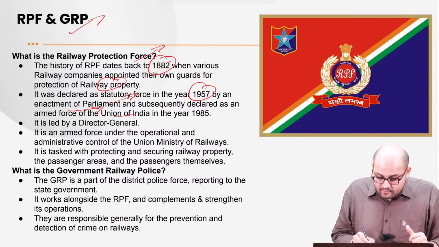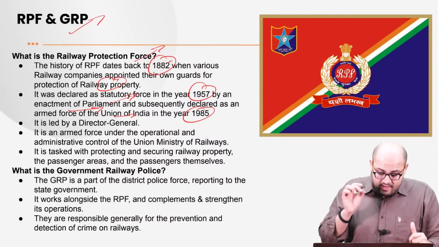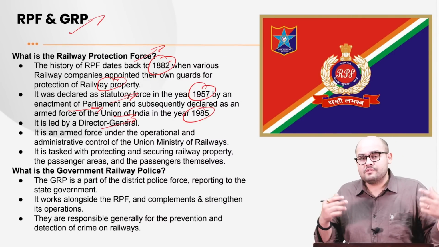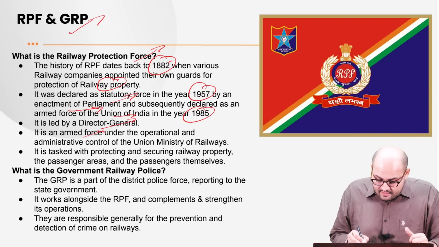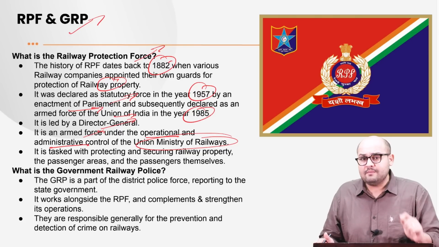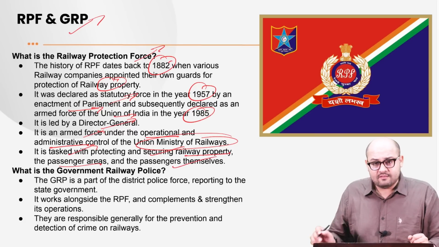Again, it was declared as an armed force of the Union of India in the year 1985. It is led by a Director General who is usually a senior Indian Police Service officer. It is an armed force under the operational and administrative control of the Union Ministry of Railways. Do keep this in mind. It is tasked with protecting and securing the railway property, the passenger areas, and the passengers themselves.